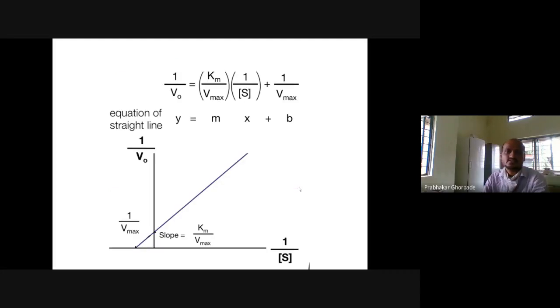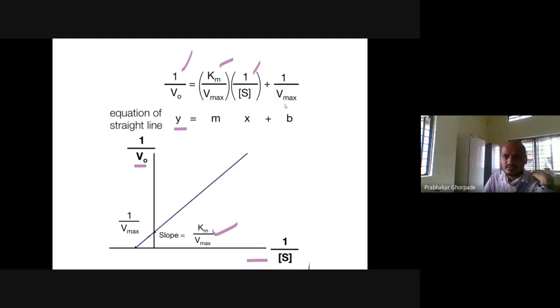This is the Lineweaver-Burk plot equation. So this is a simple line equation, y is equal to mx plus b. The y term here is 1 by v0. Km divided by Vmax is the slope of this line. This is the x term, the x line term.